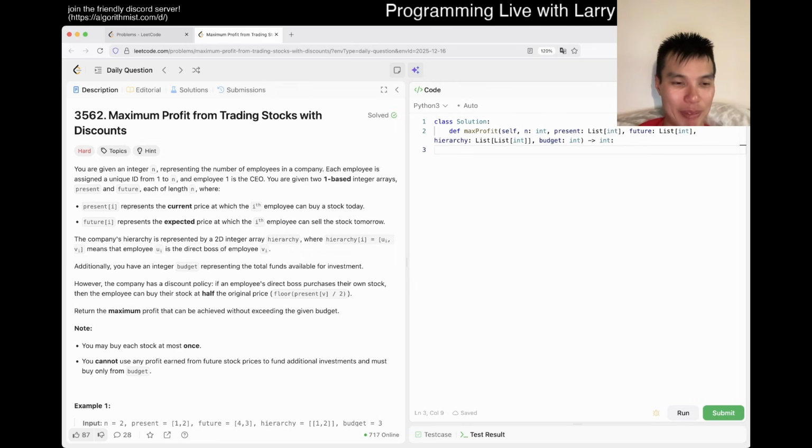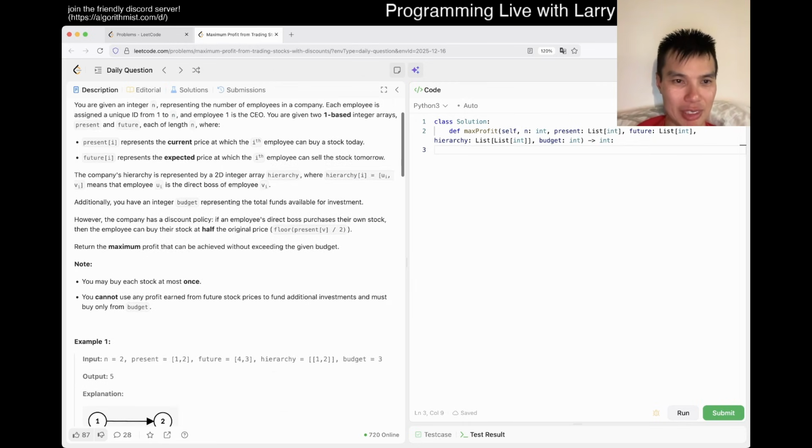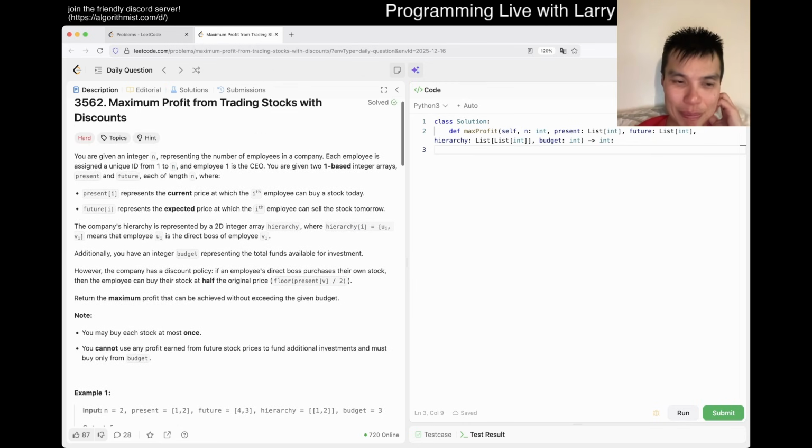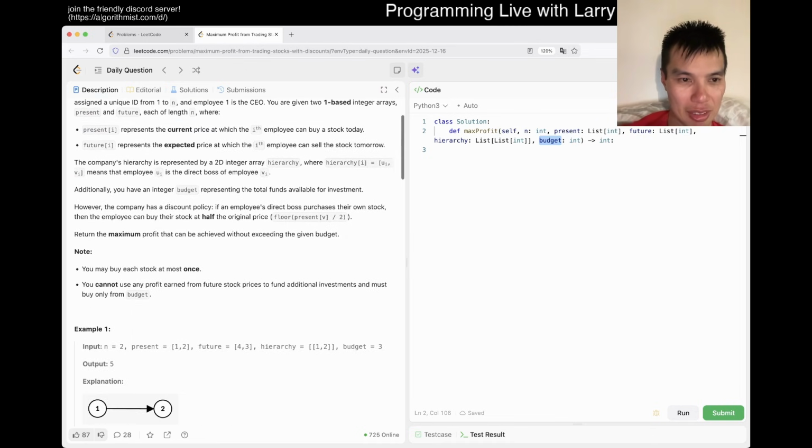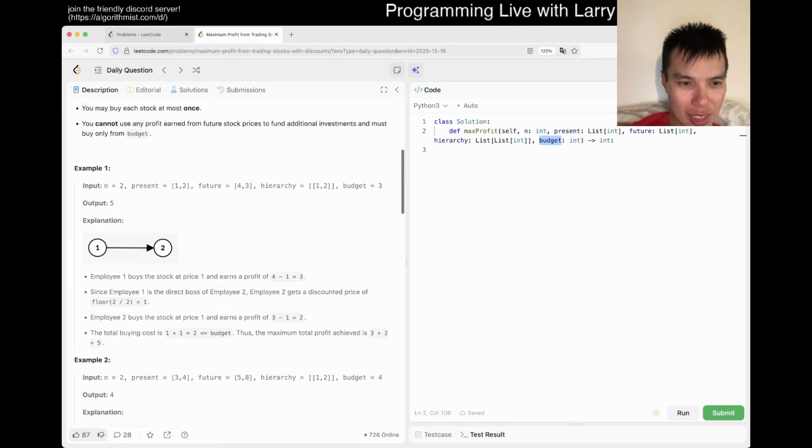In any case, okay, you may buy each stock at most once. What does that mean? Do you mean each employee's stock? You cannot use any profit earned from future stock price to fund additional investment and must only buy from budget. Oh, you have a budget. Okay. I actually did not see that, but okay, fine. Let's take a look at examples.